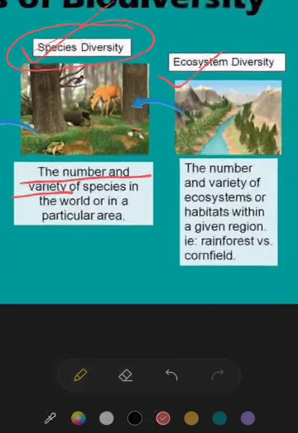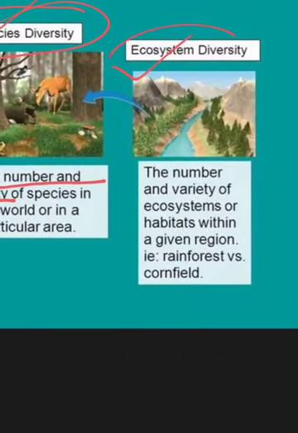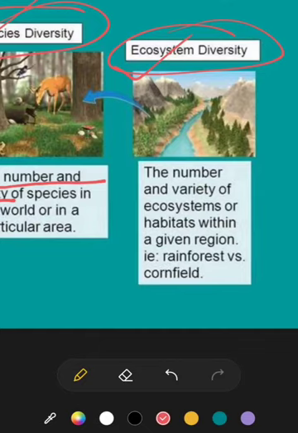Okay, moving on to the third category, that is ecosystem diversity. Also we can call it ecological diversity. Now the number and variety of ecosystems or habitats means the different physical characteristics of a place that can be different from each other.